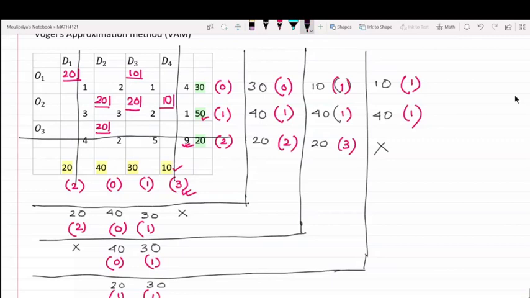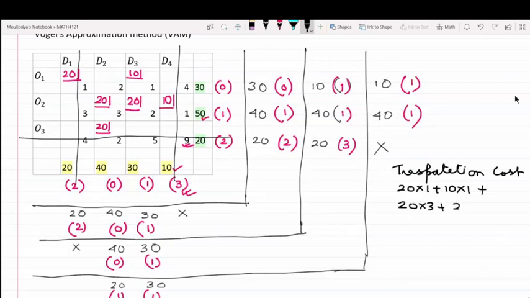So now comes the part of calculating the transportation cost. The transportation cost would be 20 into 10 plus 10 into 1 plus 20 into 3 plus 20 into 2 plus 10 into 1 plus 20 into 2.